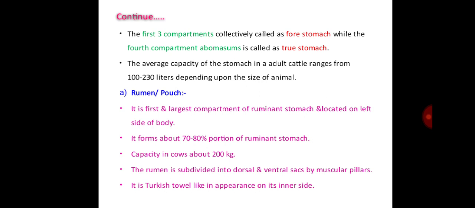Then rumen, called the paunch. It is the first and largest compartment of the ruminant stomach and is located on the left side of the body of the animal. It forms about 70 to 80% of the ruminant stomach. In cows its capacity is about 200 kilograms. The rumen is subdivided into dorsal and ventral sacs by muscular pillars. It has a Turkish towel-like appearance on the inner side.